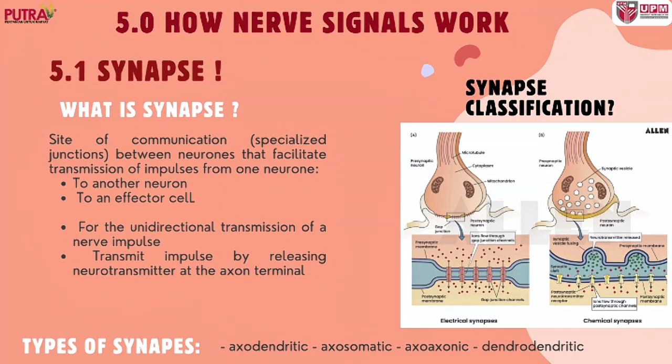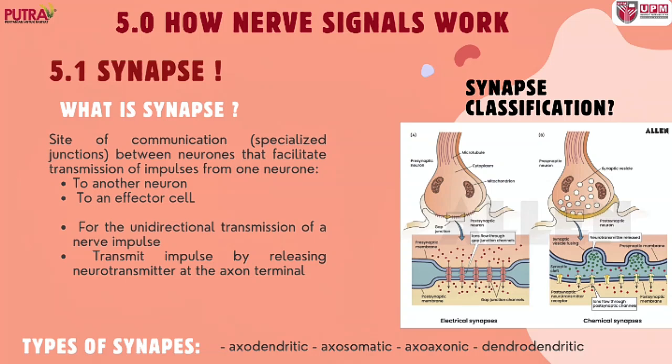Next, did you imagine how our nerve signals work? It's basically by the synapse. The synapse is the site of communication between neurons that facilitates transmission of impulses from one neuron to another neuron and to effector cells. For unidirectional transmission of a nerve impulse, it transmits the impulse by releasing neurotransmitter at the axon terminal.